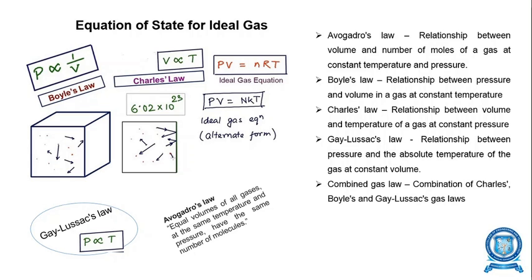Boyle's law is also called the Boyle-Mariotte law. It is an experimental law which describes that the pressure of a gas tends to increase as the volume of the container decreases. The absolute pressure exerted by a given mass of ideal gas is inversely proportional to the volume occupied, keeping the temperature constant. Therefore, Boyle's law relates the pressure and volume by keeping the temperature constant.